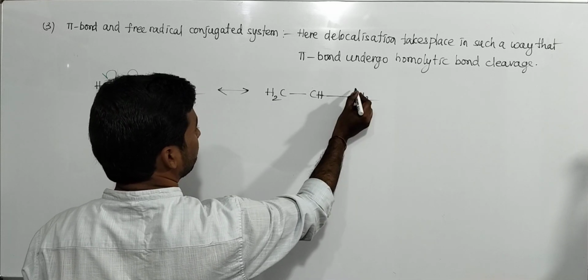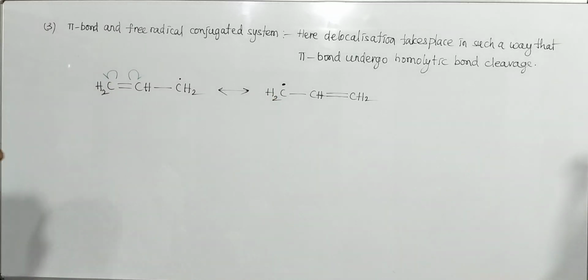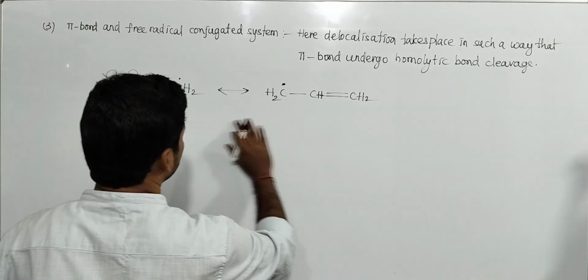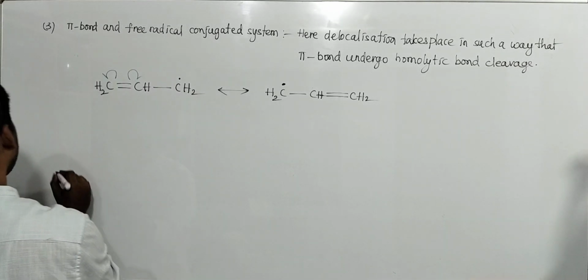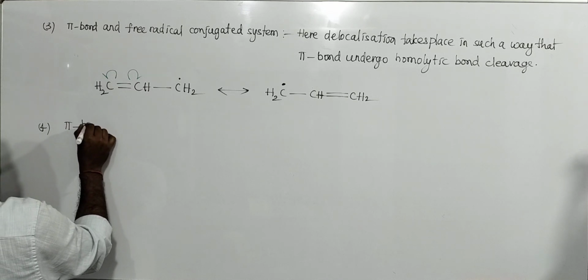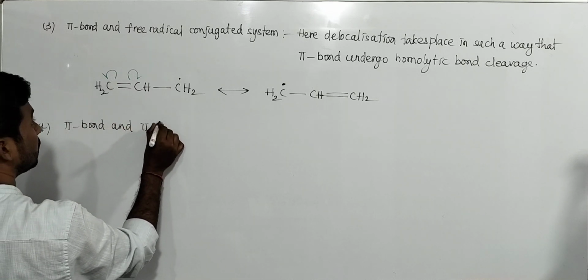Now this free radical forms a new bond with this carbon here, and a free radical remains here. Like that. So this is resonance.